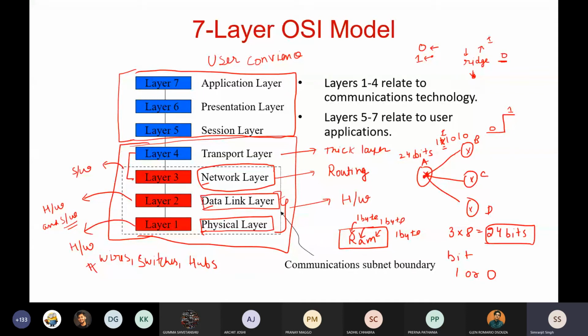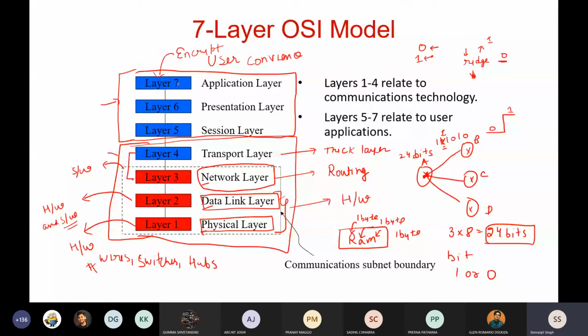Okay, so what's the function of each and every layer? Keep in mind that the first 4 layers are very important to you, but the last 3 layers are mostly for user convenience. If you want to skip that part, you can skip, but there is still much important functionality provided by these layers, because if I want my communication to be very secure, I will refer to these layers. I want to encrypt my data, I want to decrypt it.